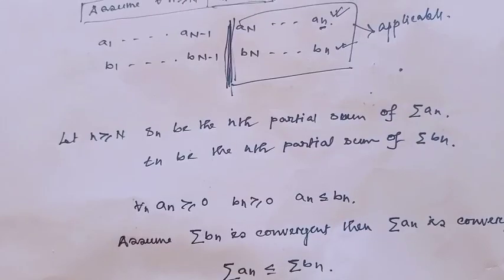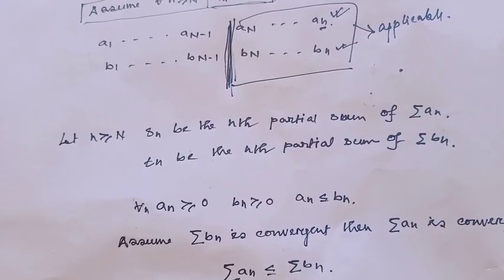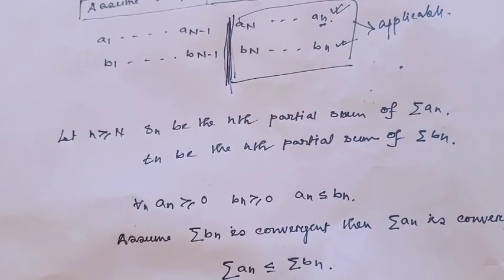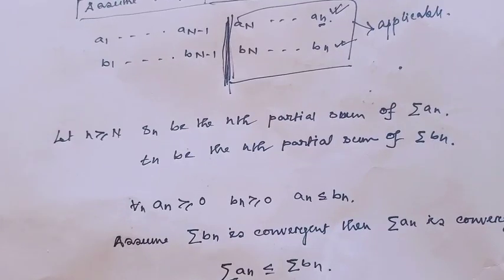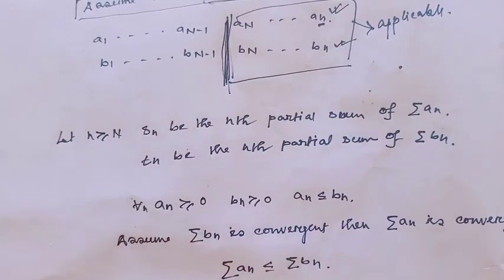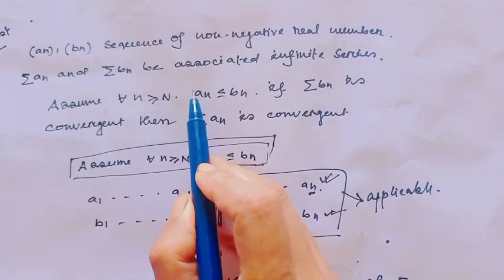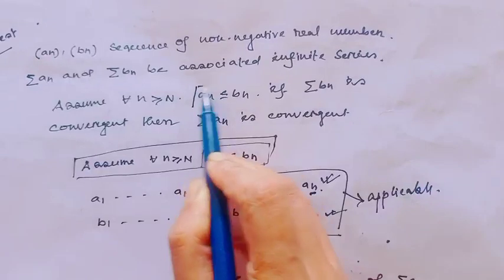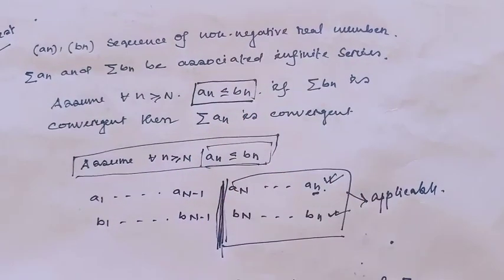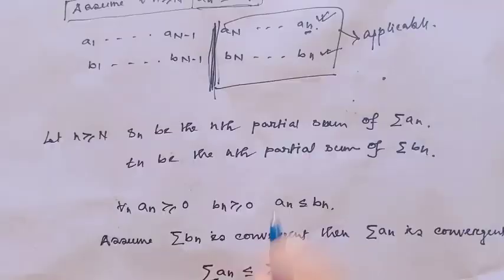Consider Sn to be the n-th partial sum of the series an and Tn to be the n-th partial sum of the series bn. For each n, an is greater than or equal to 0 and bn is greater than or equal to 0. And given that for n greater than or equal to capital N, an is less than or equal to bn.